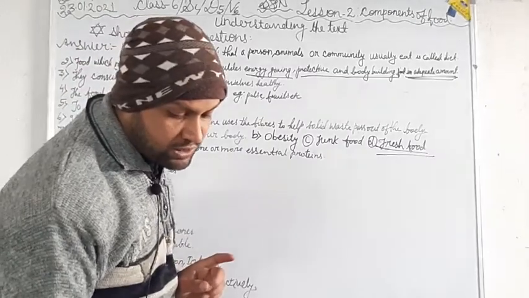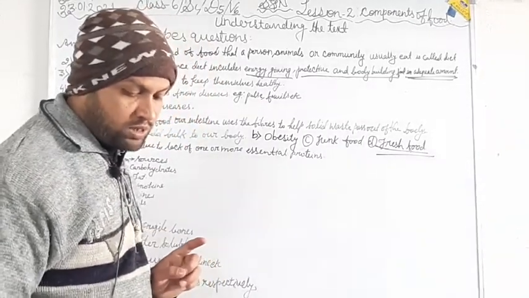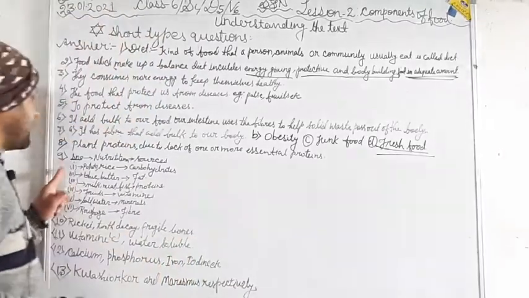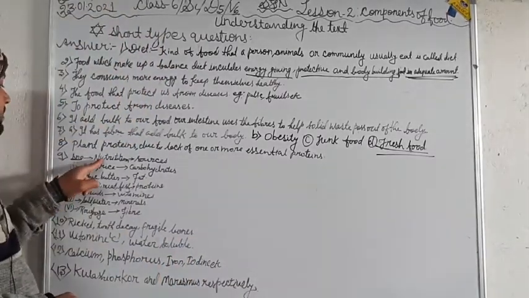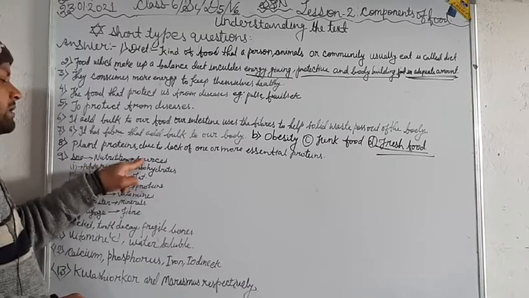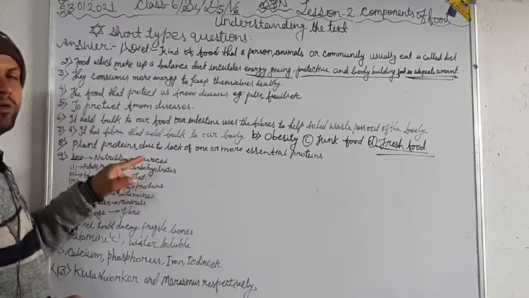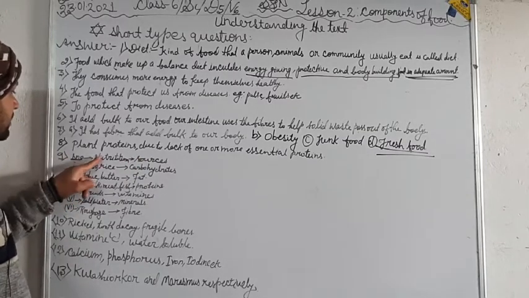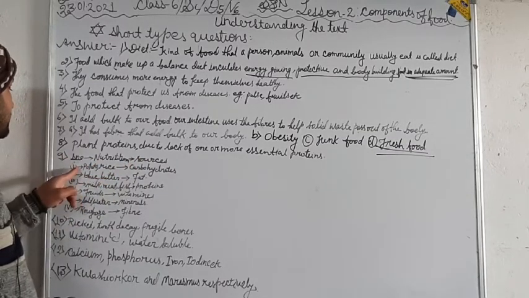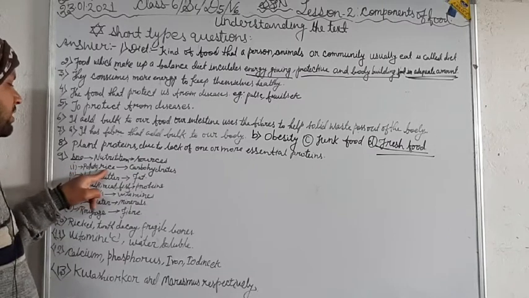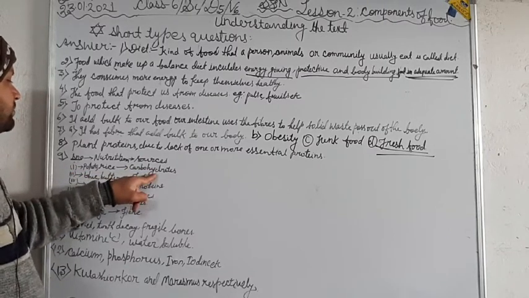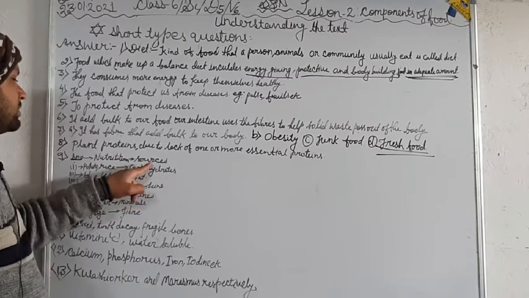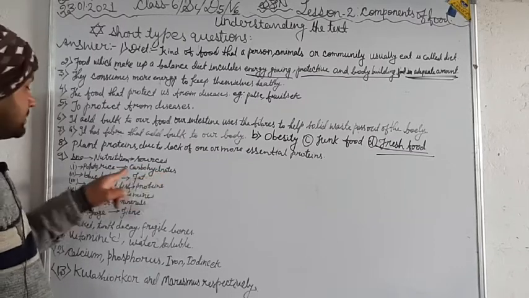What type of nutrition is found in humans? Write about the sources of human food. Here I have written about the nutrients and the sources from where we obtain them. Serial number 1, potato and rice give us carbohydrates, so they are the sources of carbohydrates.